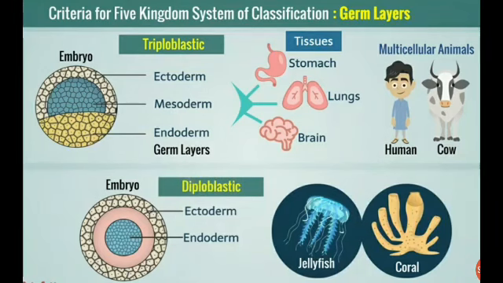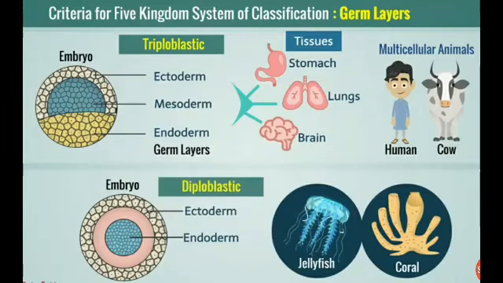The next criterion for classification of animals is germ layers. In multicellular animals, germ layers are formed during the initial period of their embryonic development. In the figure, you can see the embryo and the three layers formed in it. From those germ layers, different tissues are formed in the body, and then these tissues start forming the different organs. Some animals have only two germ layers, endoderm and ectoderm. Examples are cnidarians, jellyfish, and coral.